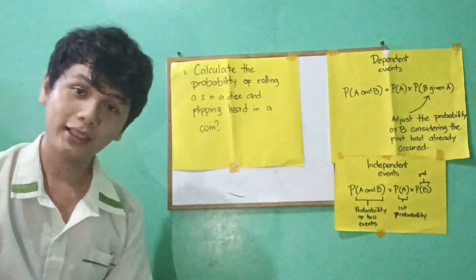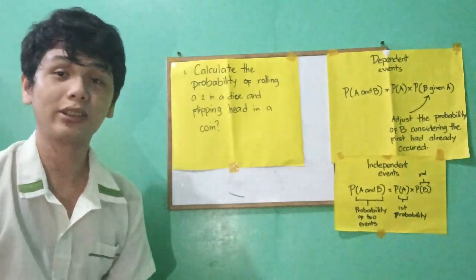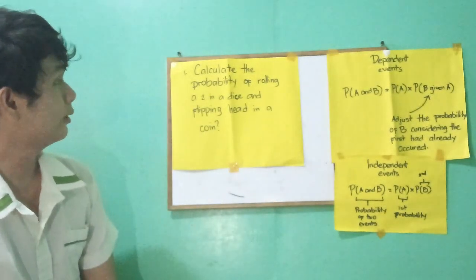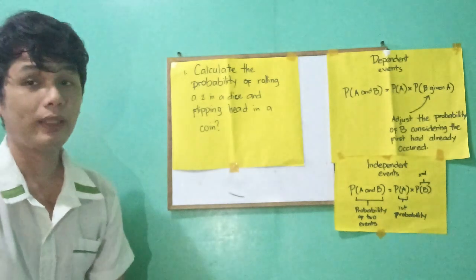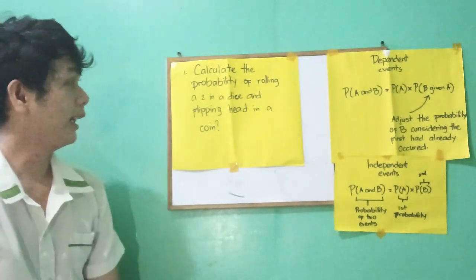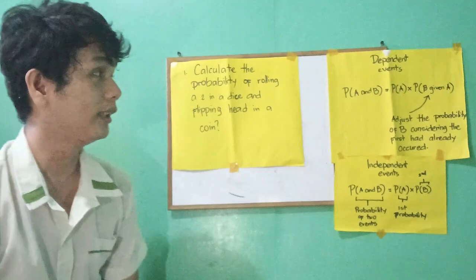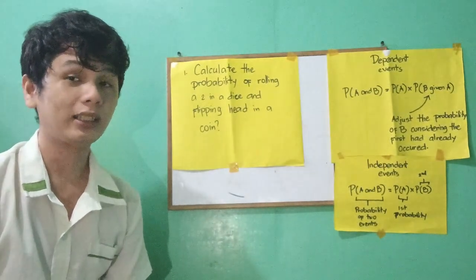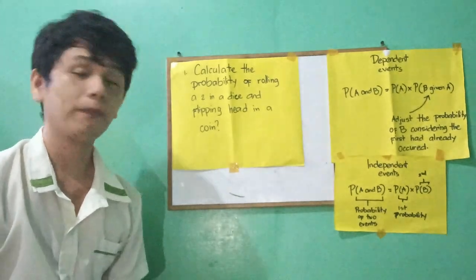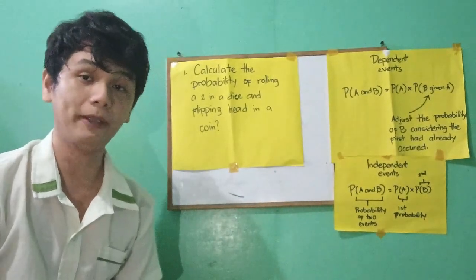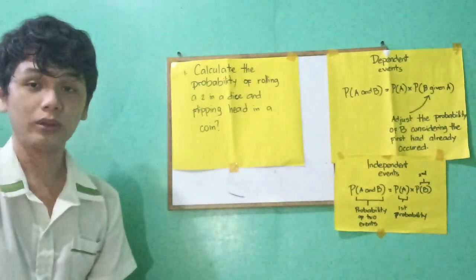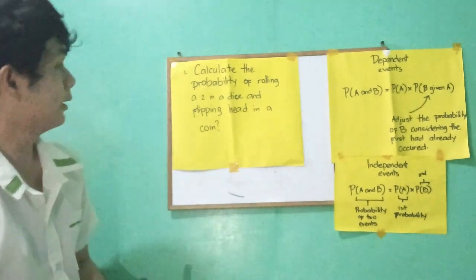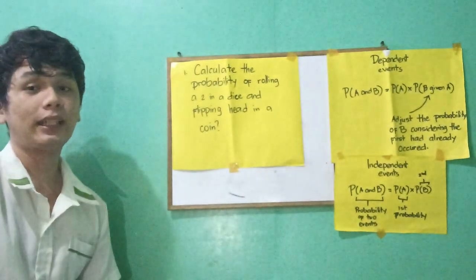Now, are you done? Let's check your answer whether it is correct or not. First, let's identify the problem. The problem asks for the probability of rolling a 2 on a die and flipping a head on a coin. Let's identify the two events. The first event is getting a 2 on a die, and the second event is flipping a head on a coin. Let's get the probability of the first event, rolling a 2 on a die.